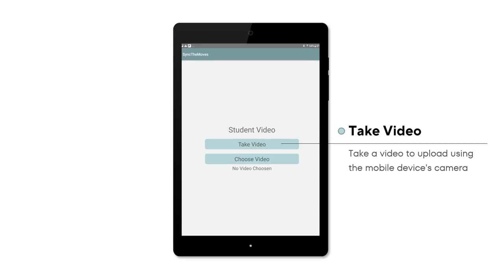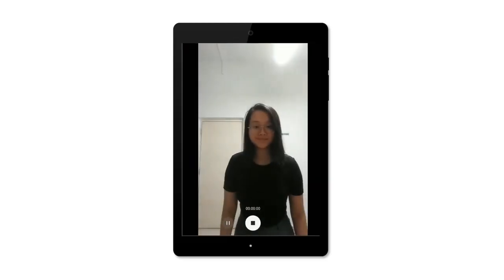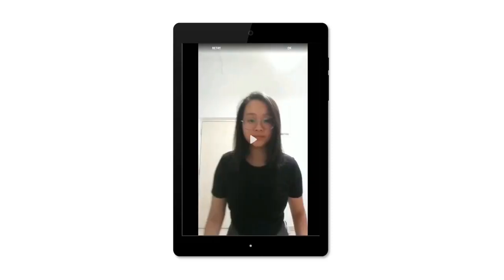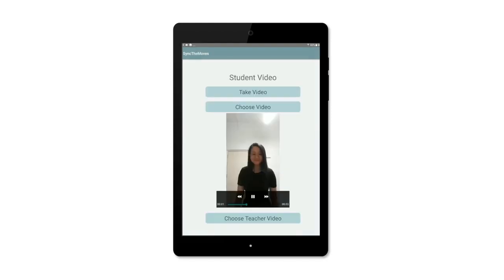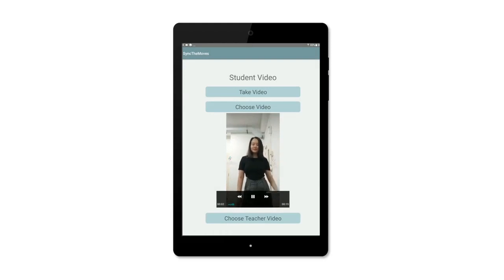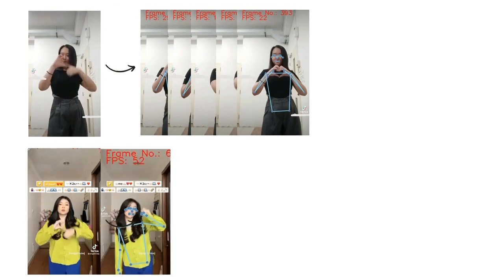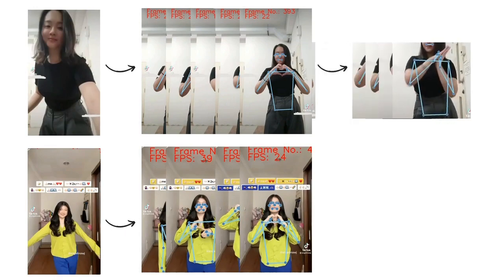Sing the Moves utilizes the camera of the smartphone. The application will allow users to take any video using their smartphone camera. Users can also choose videos from their camera roll to upload onto the application. After the application receives both videos, a frame-by-frame pose estimation and extraction of landmark coordinates would be performed for each video. Thereafter, there would be post-processing of the frames.